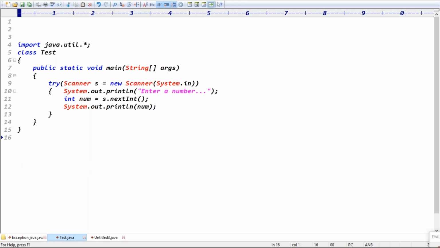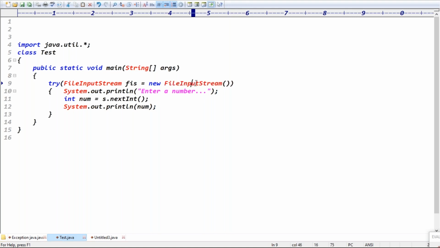Good. And see, guys, can I take one more resource here? FileInputStream class. If you take FileInputStream fis equal to new FileInputStream, as we know, the FileInputStream class throws which exception, guys?